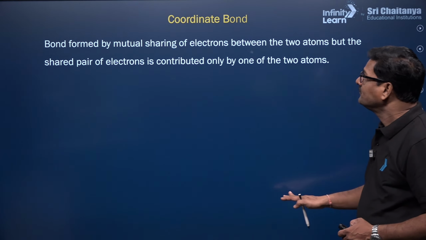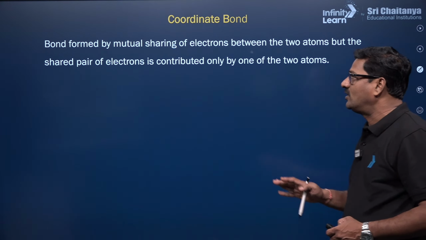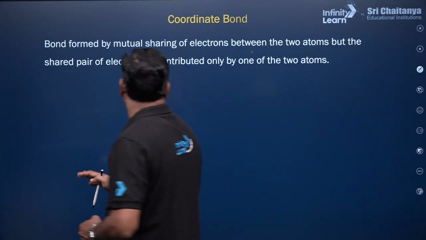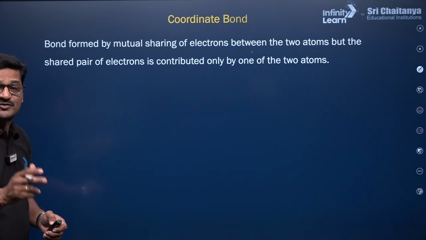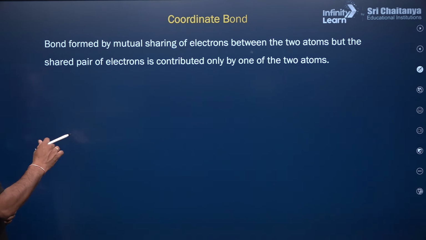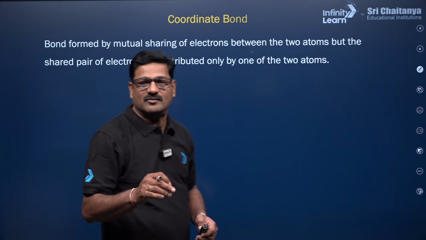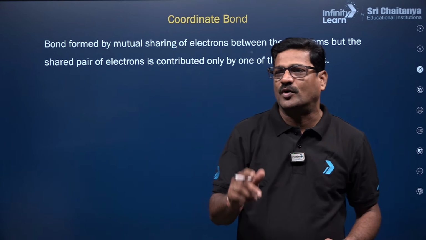Now you can see a coordinate covalent bond is a bond formed by mutual sharing of electrons between two atoms, but the shared pair of electrons is contributed by only one of the bonded atoms.